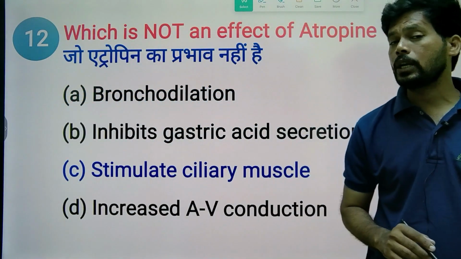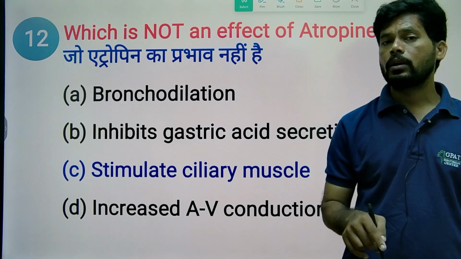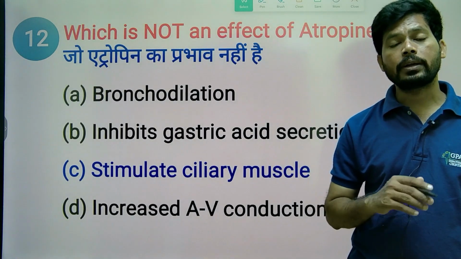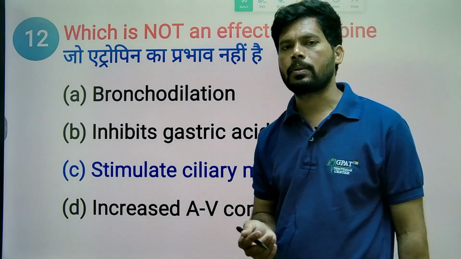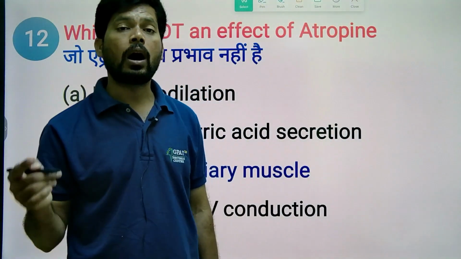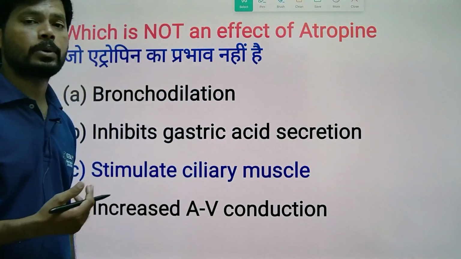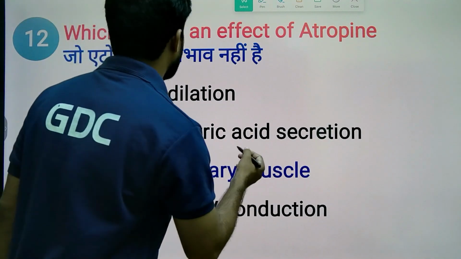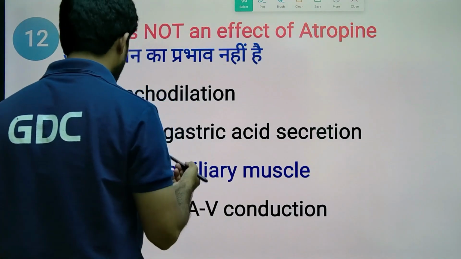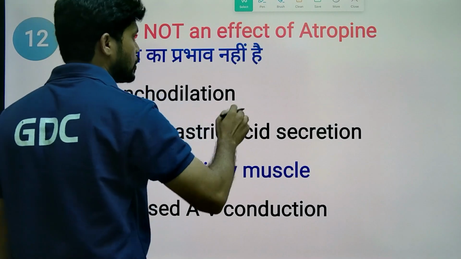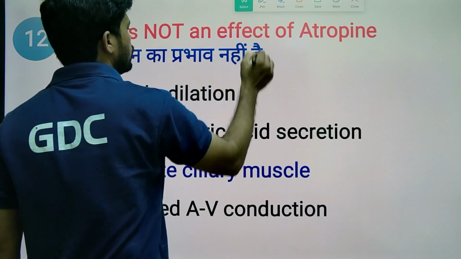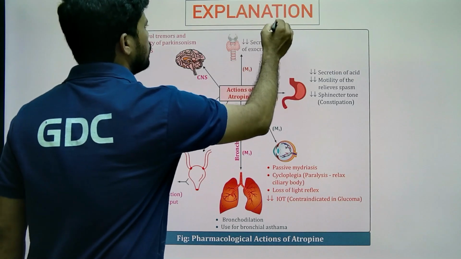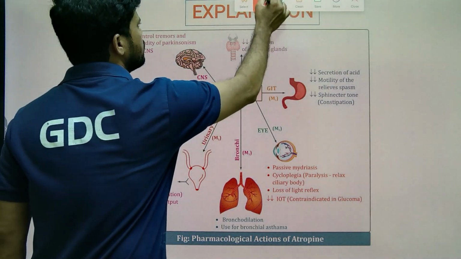Generally, acetylcholine on the heart decreases cardiac muscle contraction, while atropine on the heart increases it. Acetylcholine on the eye stimulates the ciliary muscle, but atropine on the eye relaxes the ciliary muscle. So simply, the answer is that stimulating the ciliary muscle is not an effect of atropine. So let's see the explanation for more clear information.